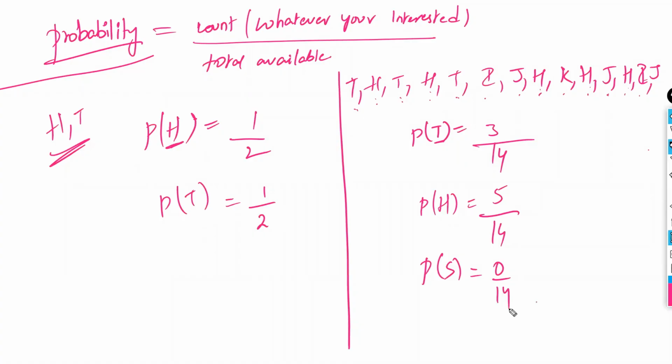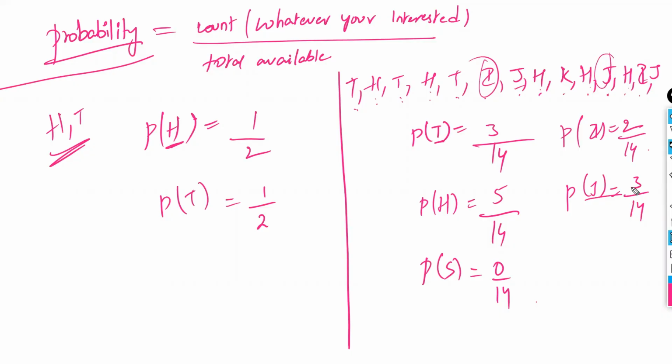Simple. Right? Probability of I. 1, 2. Probability of I is 2 by 14. Next, probability of J. 1, 2, 3. 3 of them are there. Right? So this is called probability.